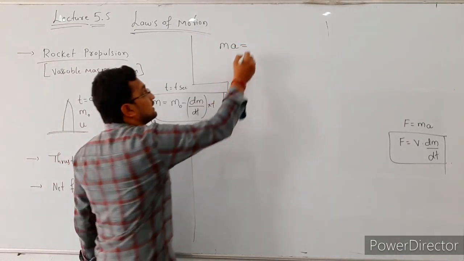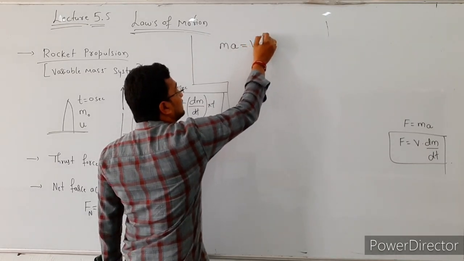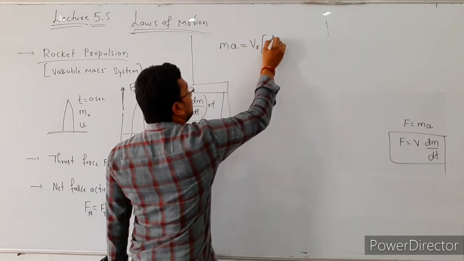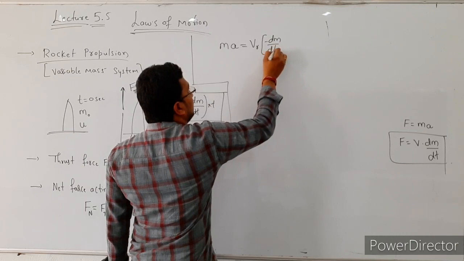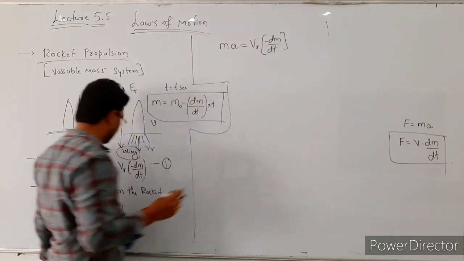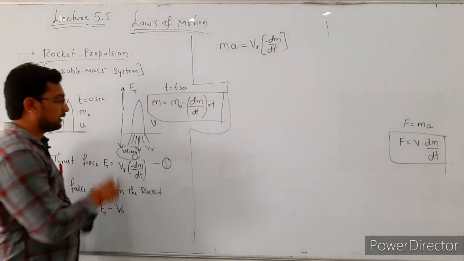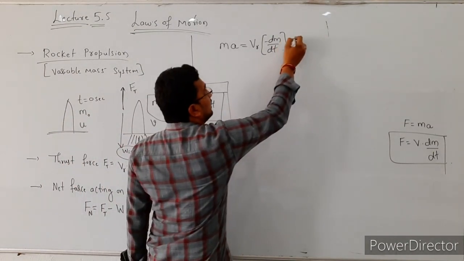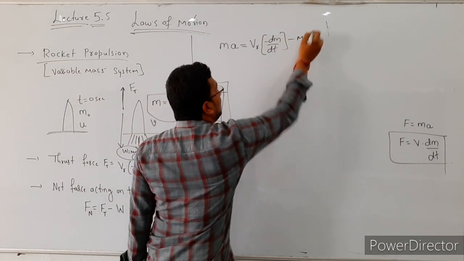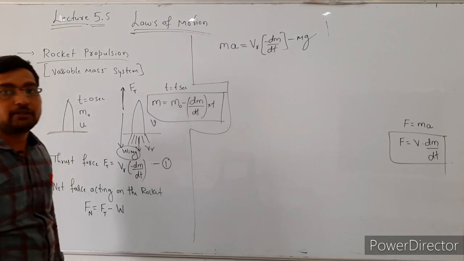the thrust force, whose value is V_r times minus dm by dt, and after that minus the weight of the rocket. Weight is the product of mass and acceleration due to gravity, that is minus m g.